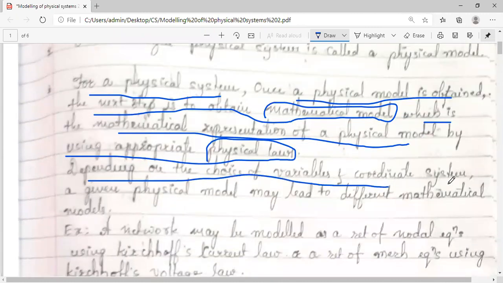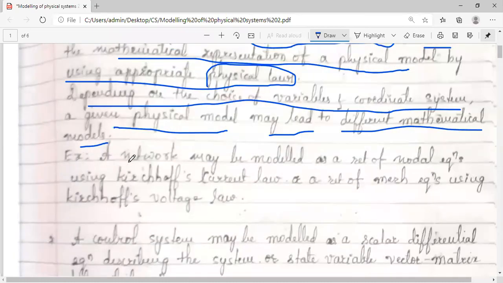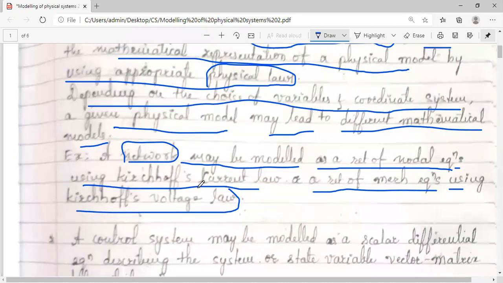Depending upon the choice of the variables and the coordinate system, a given physical model may lead to different mathematical models. For example, as I said, if you have a network with you which has got some resistors, capacitors, inductors interconnected together, you can model such a network as a set of nodal equations. You have studied network theory already. You know what is a nodal equation, what is a mesh equation. So nodal equations by means of Kirchhoff's current law, or we can even model this network by means of a set of mesh equations using Kirchhoff's voltage law. So this is one of the methods how a network can be modeled.